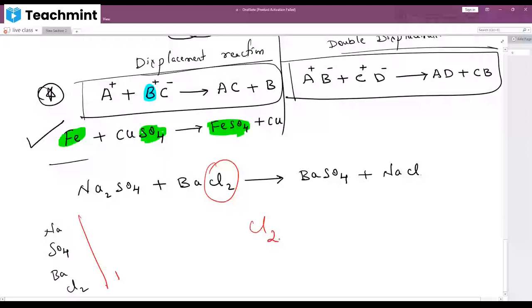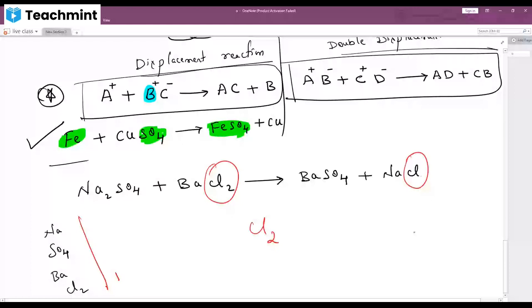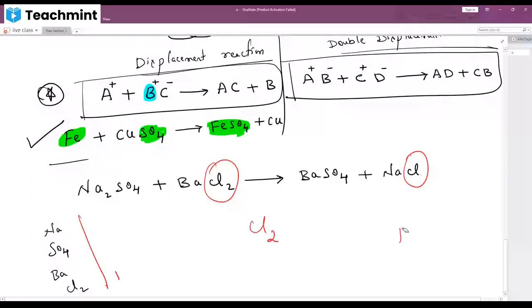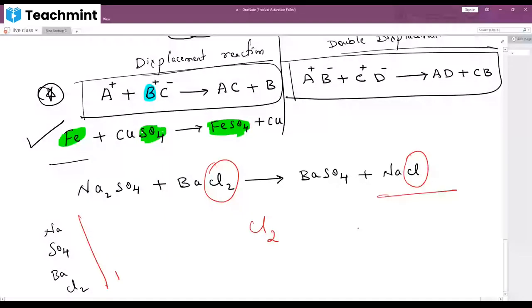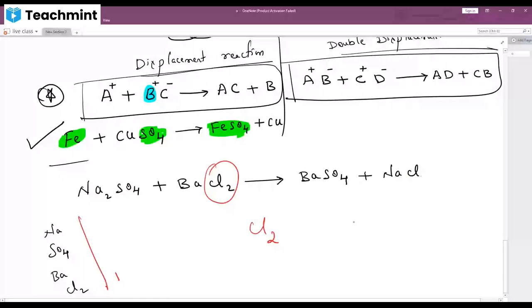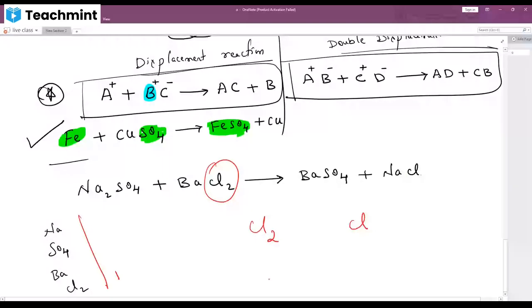Here, how many Cl are there? One time. I just wrote Cl. That's it. It means one time Cl. Understood? On the RHS, you can see how many Cl are there? Only one time. Now I have to put two here to make this Cl2, but here there is only Cl. I want to put two, so I will put two here.